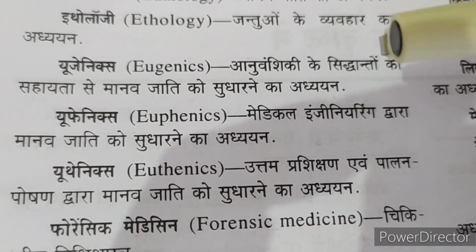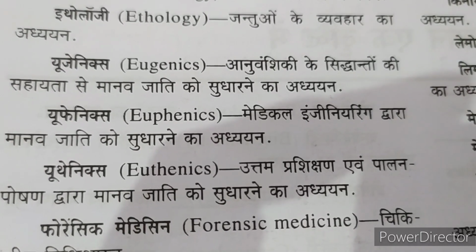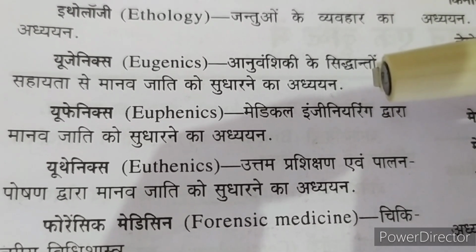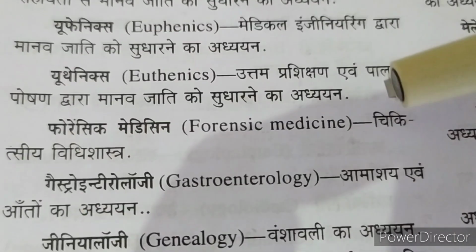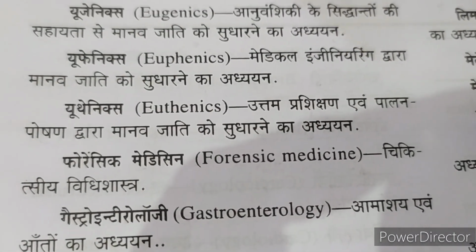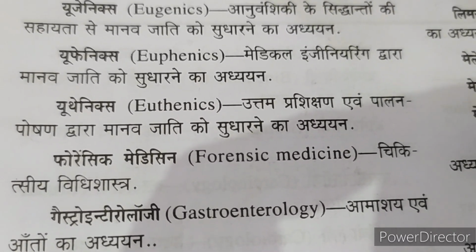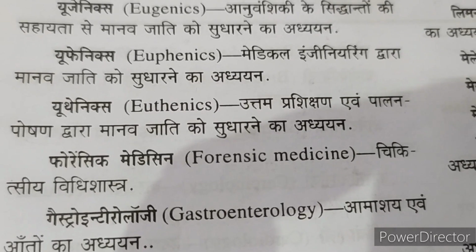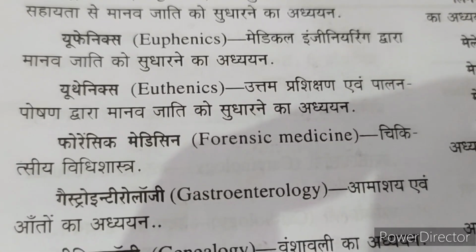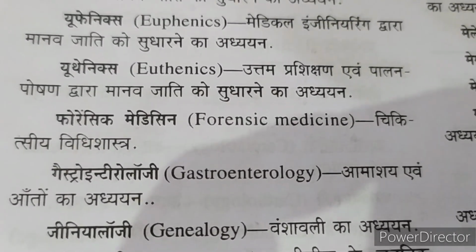Euthenics is the study of educating and nourishing the human race. Forensic medicine, that is the study of medicines.